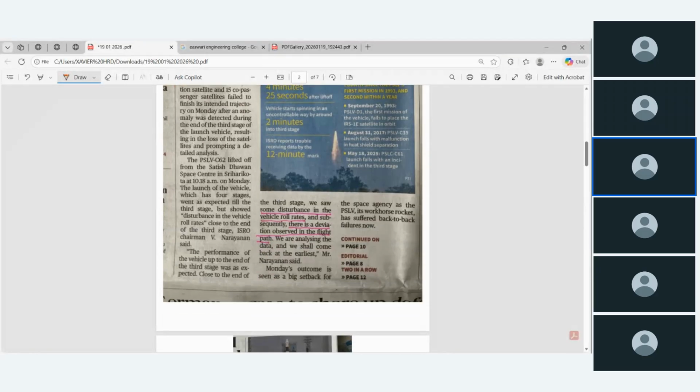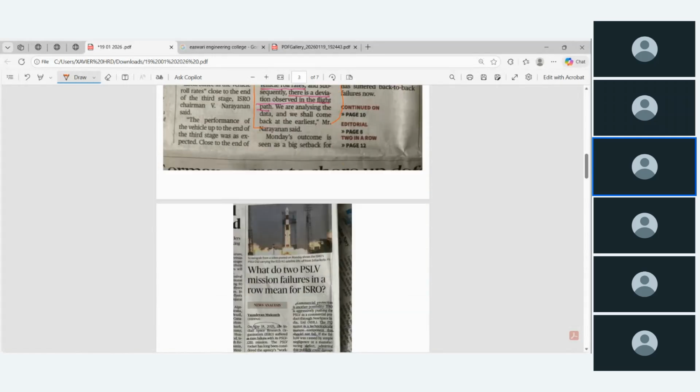Okay, and this is the exact reason given by the chairman. The performance of the vehicle up to the end of the third stage was as expected. Close to the end of the third stage, we saw some disturbance in the vehicle roll rate, that is, spin. Subsequently, there was a deviation observed in the flight path. Then the path changed, and it was lost in space itself.